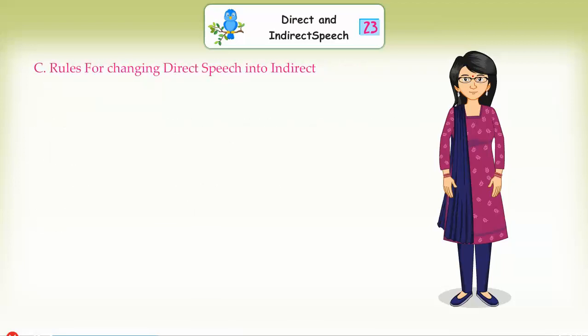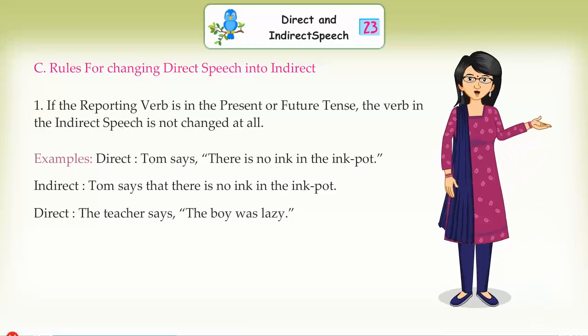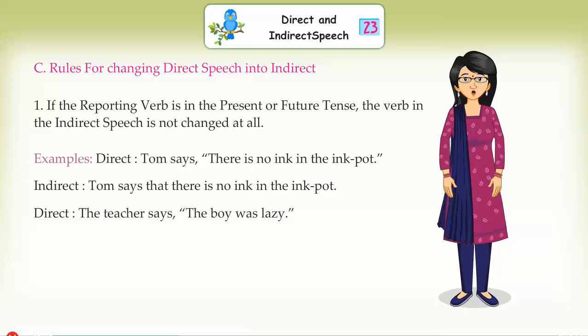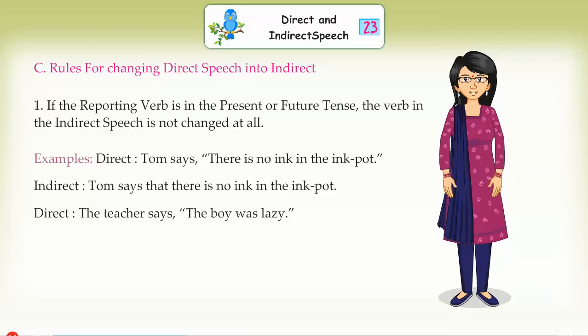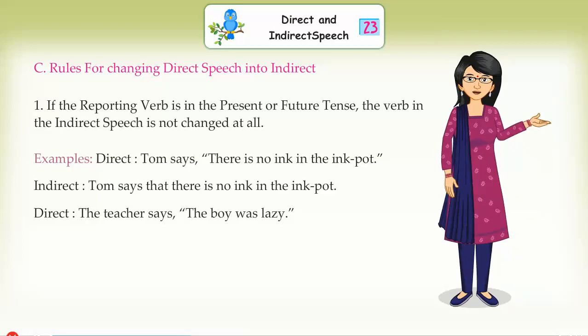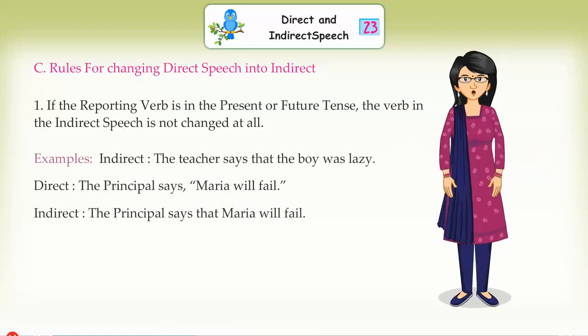Rules for changing direct speech into indirect. If the reporting verb is in the present or future tense, the verb in the direct speech is not changed at all. Examples: Direct: Tom says, "There is no ink in the ink pot." Indirect: Tom says that there is no ink in the ink pot. Direct: The teacher says, "The boy was lazy." Indirect: The teacher says that the boy was lazy. Direct: The principal says, "Maria will fail." Indirect: The principal says that Maria will fail.